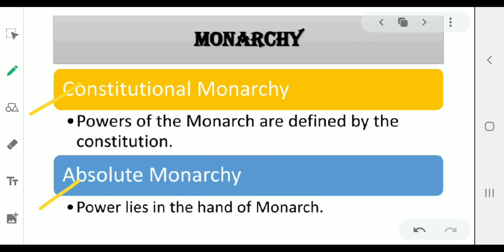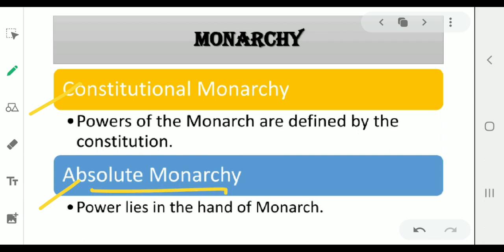In constitutional monarchy, the powers of the monarch are defined by the constitution only. That is why it is known as constitutional monarchy. Here the powers of the monarch are restricted by the constitution. One such example is the United Kingdom, where Queen Elizabeth II is the queen, but she doesn't have the power. It means she is the ceremonial head, and her powers were transferred from the crown to the two houses of parliament.